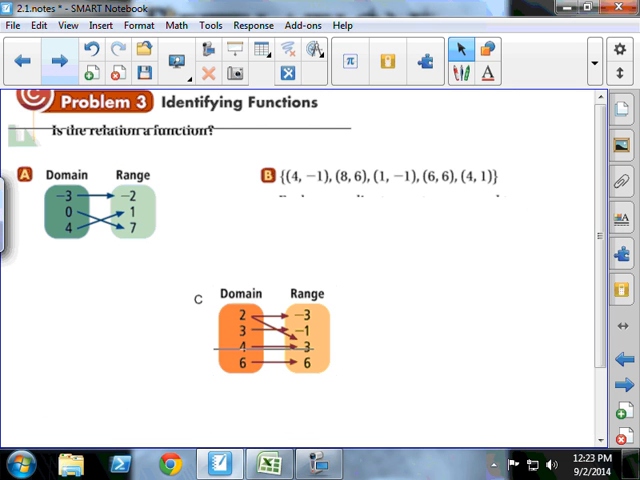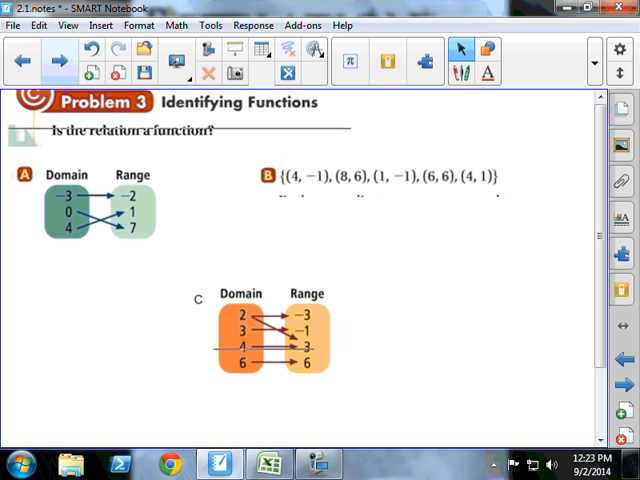If we look at number A, -3 gets mapped to negative 2. That one input has an output. 0 gets mapped to 7. The one input has an output. 4 gets mapped to 1. The one input has an output. Is that a function? I'm hearing no.